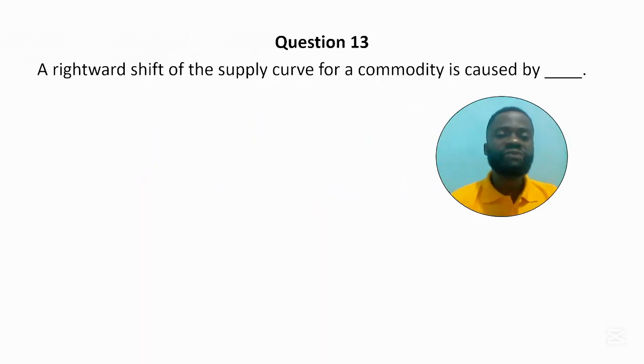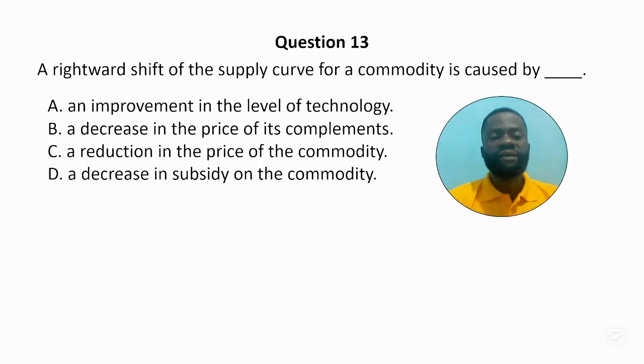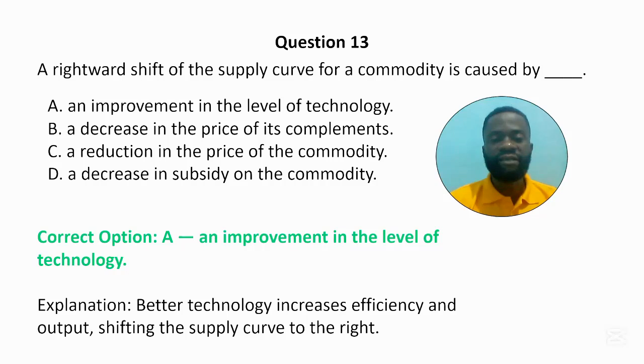Question 13. A rightward shift of the supply curve for a commodity is caused by dash. A. An improvement in the level of technology. B. A decrease in the price of its complements. C. A reduction in the price of the commodity. And D. A decrease in subsidy on the commodity. Correct option is A, an improvement in the level of technology. Better technology increases efficiency and output, shifting the supply curve to the right.